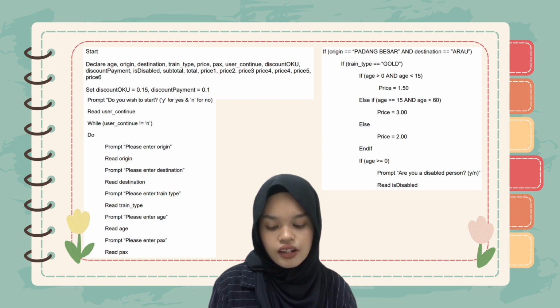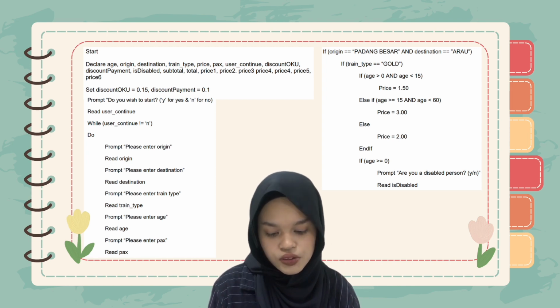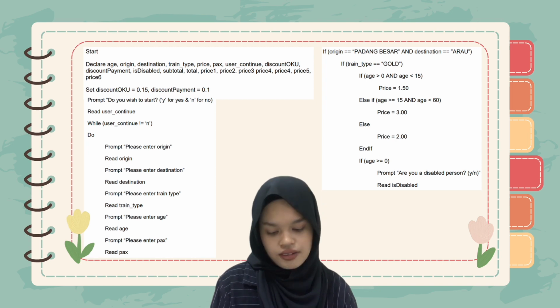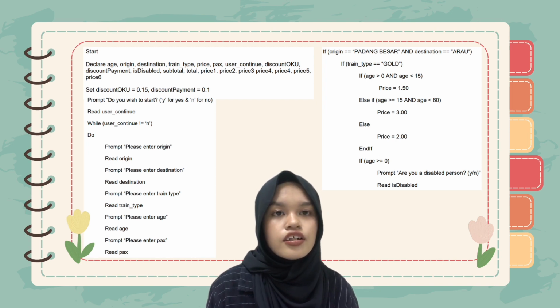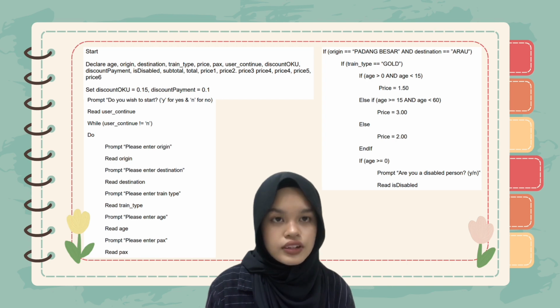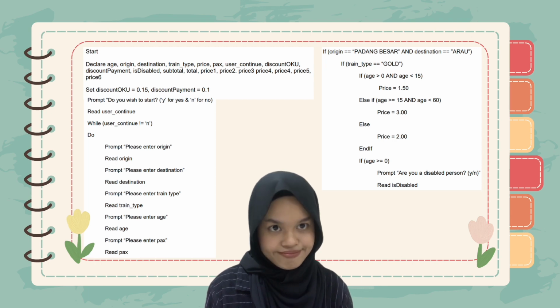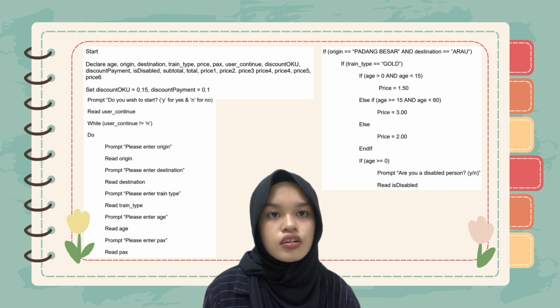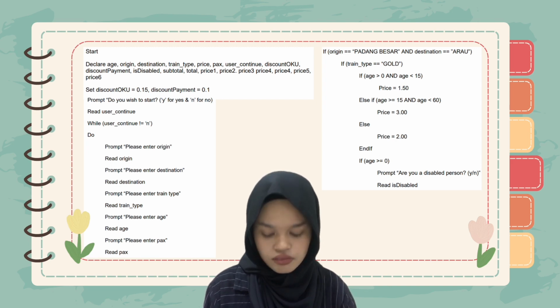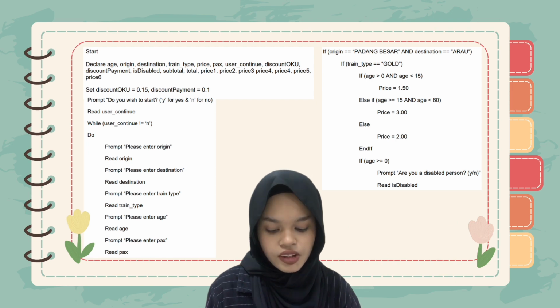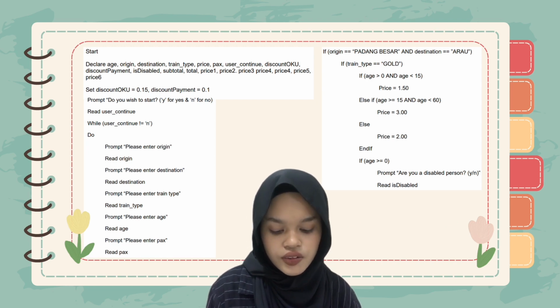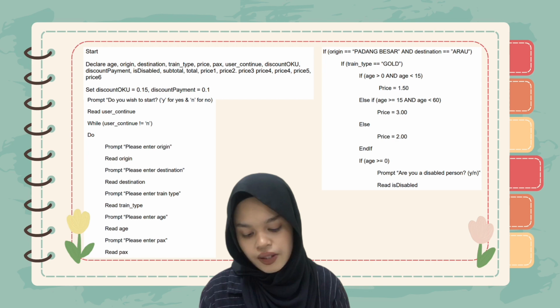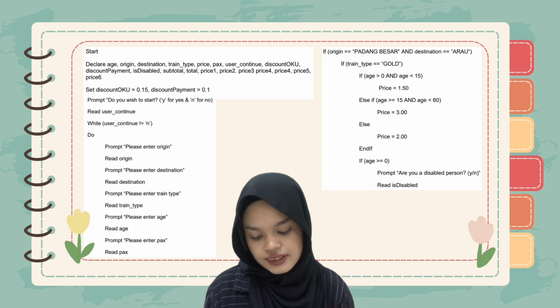And then we start a while loop: user continue does not equal to the letter N. This means that the loop will continue as long as the user does not put the letter N. And then do, meaning the beginning of the loop's body. And then we prompt the user to enter origin, destination, train type, age, and packs.